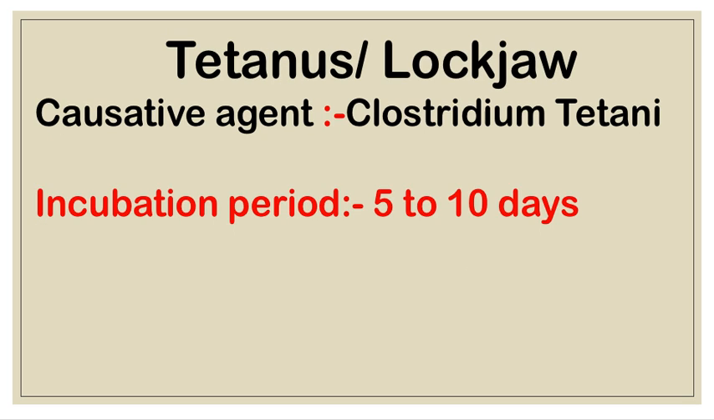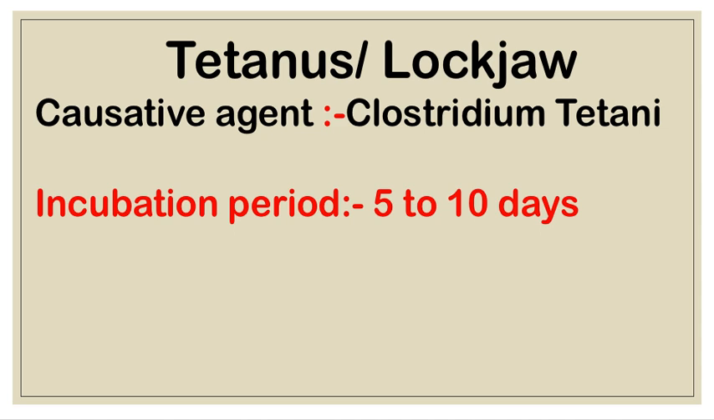Tetanus is also known as lockjaw, and its causative agent is Clostridium tetani, and its incubation period is 5 to 10 days. Its main symptom is also asked in many competitive exams. What is trismus or locked jaw? It is a main symptom of tetanus. In trismus, there is painful paroxysmal spasm of the masseter muscles. And risus sardonicus. These are the symptoms of tetanus.